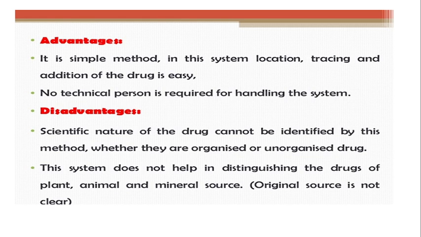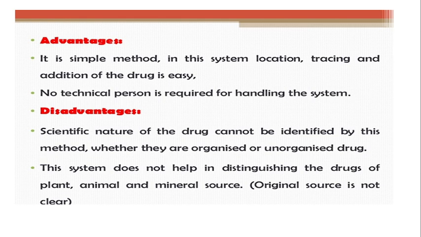Disadvantages: the scientific nature of the drug cannot be identified by this method, whether it is an organized or unorganized drug. Only we will know the name of the drug, and from that name you can find the details, but whether that drug is an organized or unorganized drug, we cannot identify from this method.